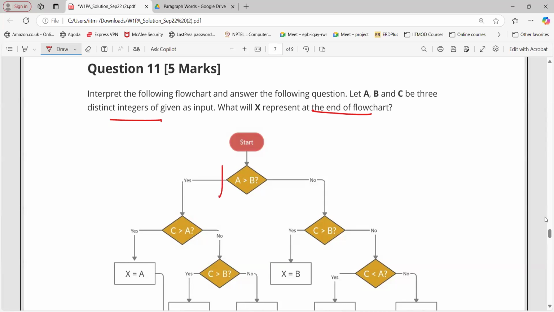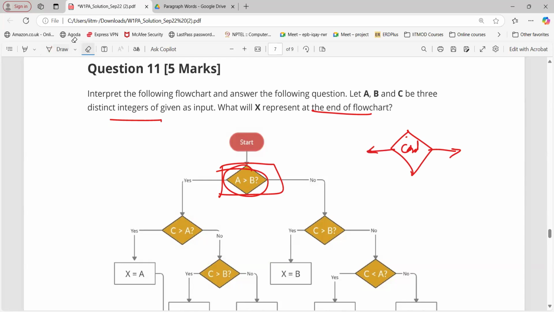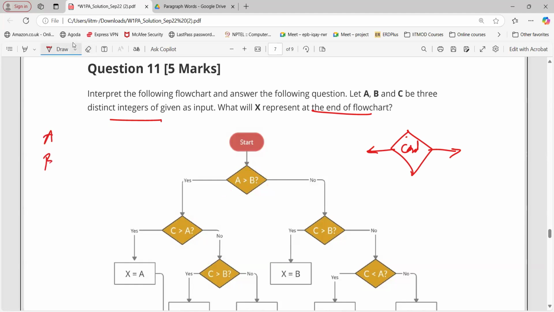Okay. See, this is a decision making thing, right? This particular diamond shape is a decision. We are checking a condition here. If this is true, then do this; if that is false, then do this. For example, take three distinct integers A, B, C, and let's say they are 2, 4, and 1.